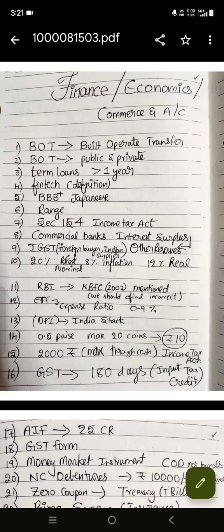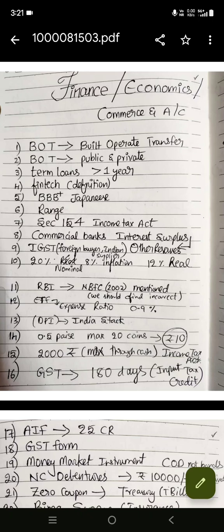This is very easy. And one question, this came to me as the first question. The RBI, they have mentioned some laws, some acts, everything, but one is incorrectly matched. NBFC 2002 is mentioned. So we should find the incorrect one. That is the answer. And one more thing is ETF expense ratio. Those who remember might have given it, but it's very difficult. 0.9%. And one more question is there. The answer is DPI, India Stack.